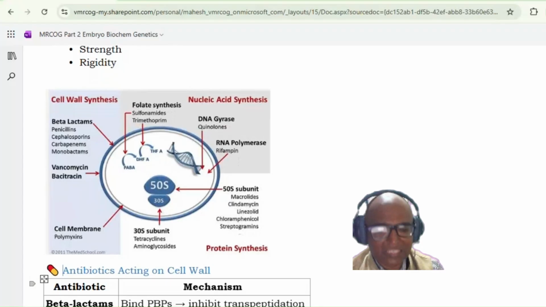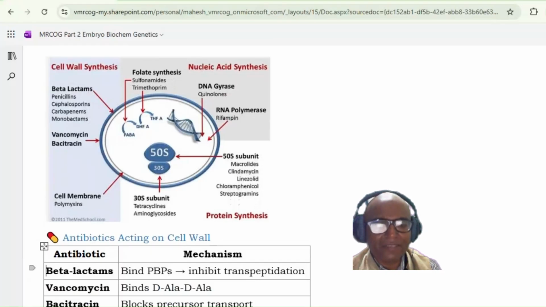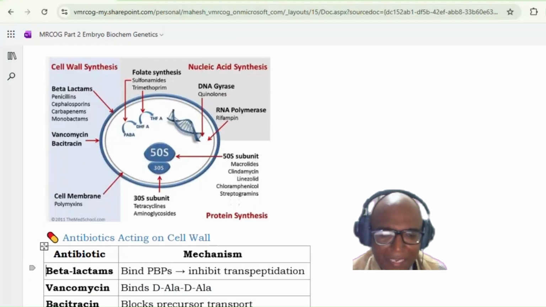Now the antibiotics which are acting on the cell wall, we will go into the detail. You have one, the beta-lactam group. Second is vancomycin. Third is bacitracin. Now there is a little difference in the action on the cell wall among these three. What is the difference? What do these beta-lactam antibiotics normally do? They bind with the PBP, the penicillin binding proteins, and they inhibit the transpeptidation reaction. The cross-linking which happens among the peptide chains is through the PBP.